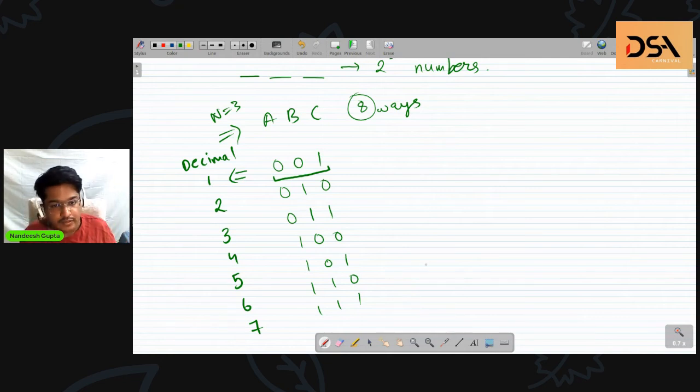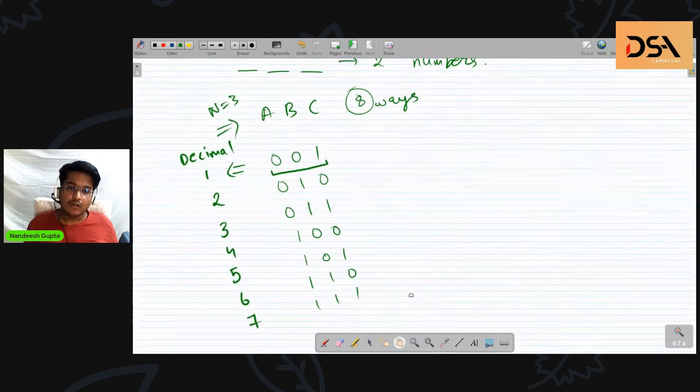What I have done here is I am trying to represent each and every single problem by a corresponding bit in my number. If the bit is 1, this means we are selecting that problem. If the bit is 0, this means we are not selecting that problem. And if I try to write all the possible ways and arrange them in a particular manner, then we can observe that this is actually a pattern of the number system itself, like 1, 2, 3, 4, 5, 6, 7. Yes? Cool.